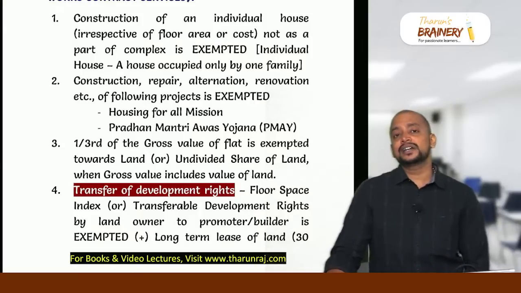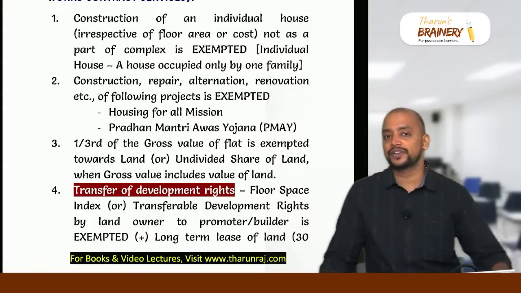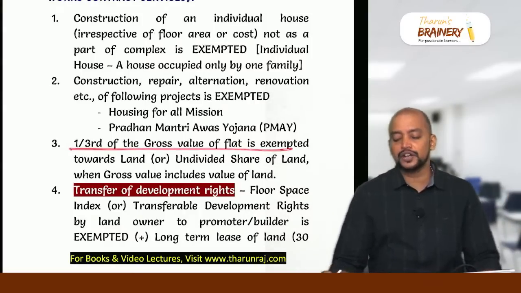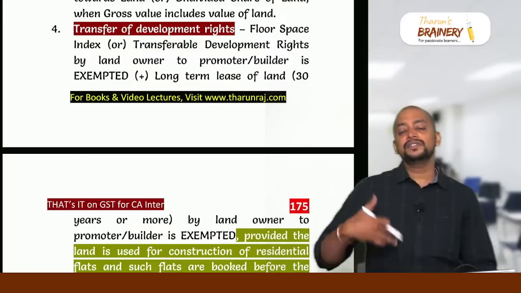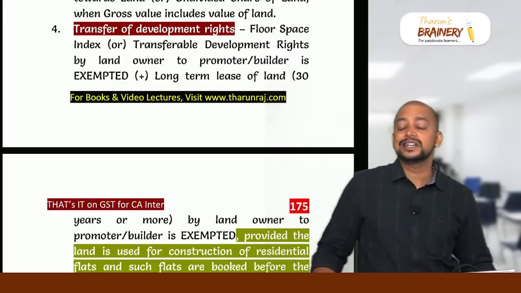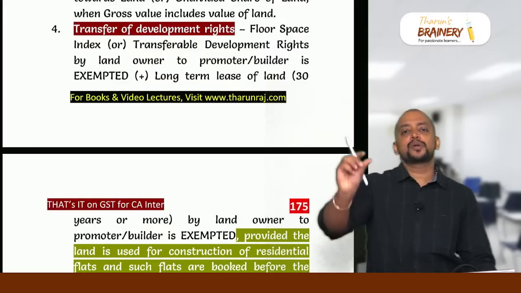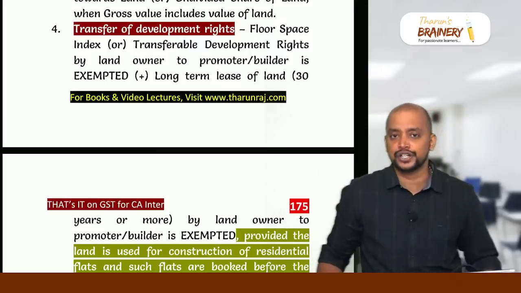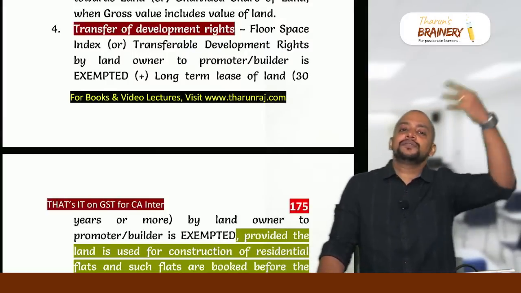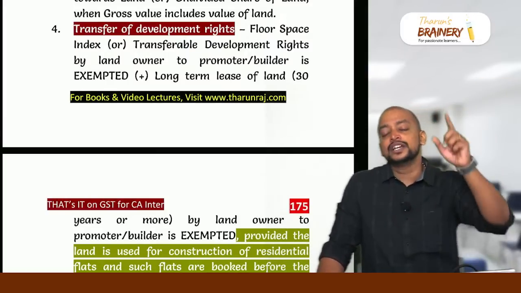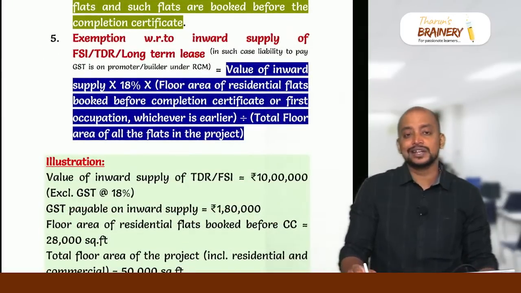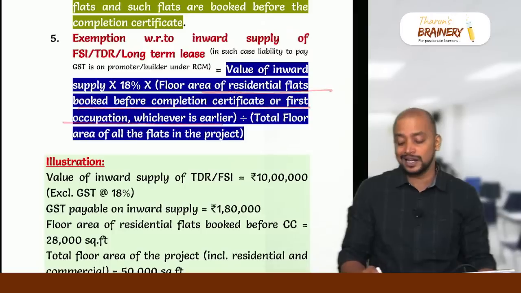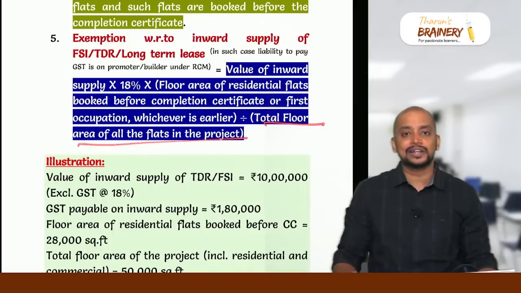Then whenever we are selling a flat, that includes the value of land, so 1/3 of the gross value of the flat is exempted towards the undivided share of land. Whenever there is transfer of development rights, TDR, FSI and long-term lease, we have a proportionate exemption with respect to residential units. So first we need to see the value of inward supply of TDR, FSI, long-term lease into 18%, into the proportion of residential units booked before completion certificate or first occupation, whichever is earlier, divided by total carpet area of the flats in the project.